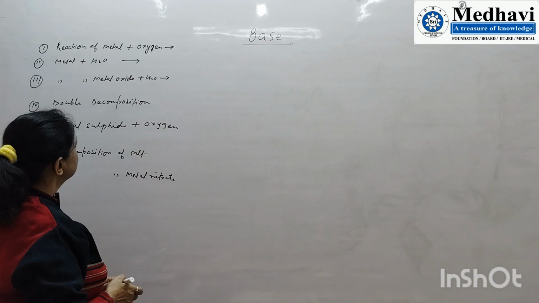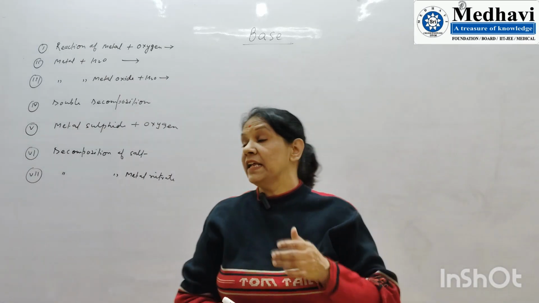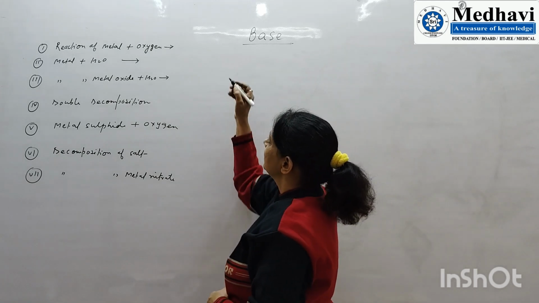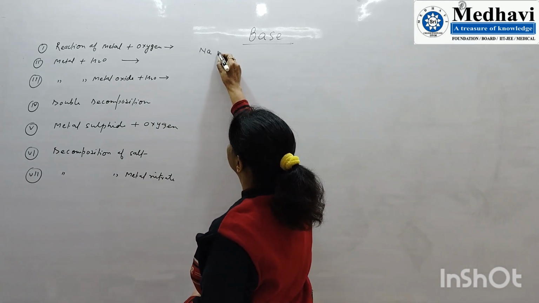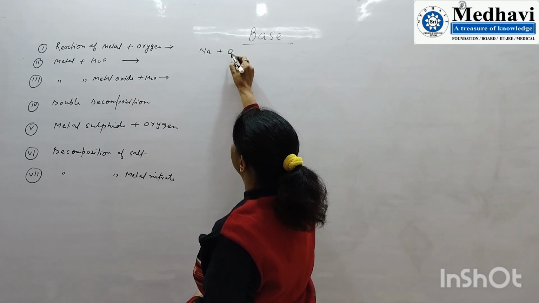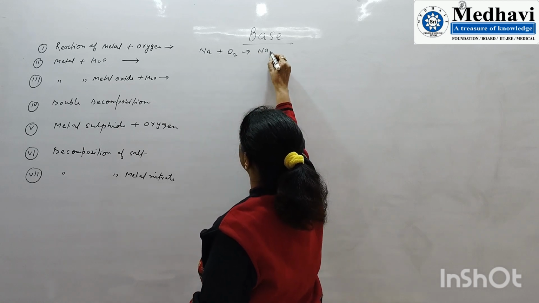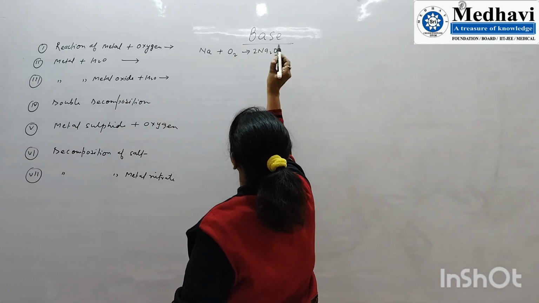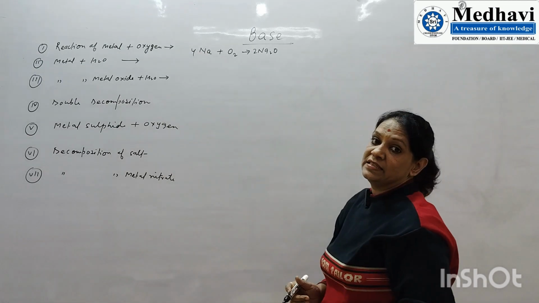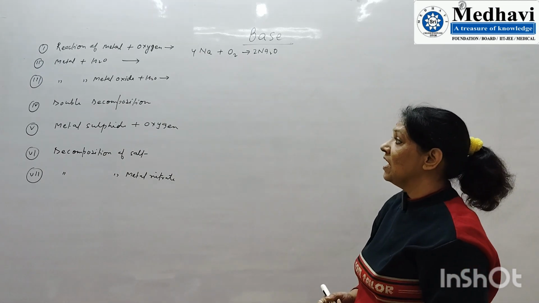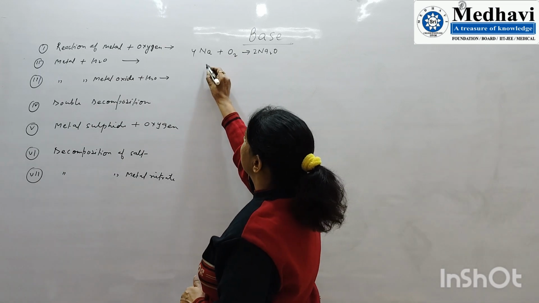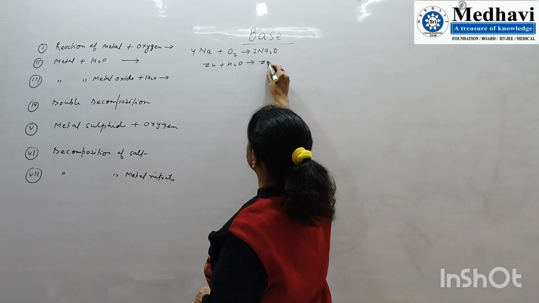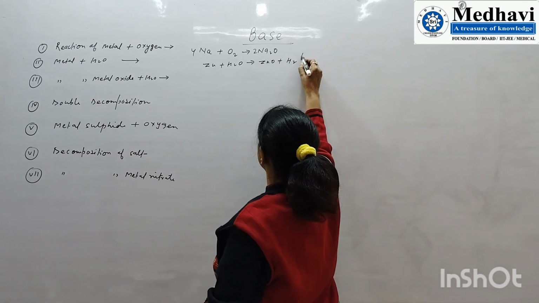So one by one we will discuss how we can prepare them. What happens if a metal reacts with oxygen gas? Suppose you take sodium, it gives sodium oxide. And I have already explained that metal oxides are bases. Here it is a base as well as an alkali. Now take metal and water. When metal reacts with water, it gives metal oxide plus hydrogen gas.